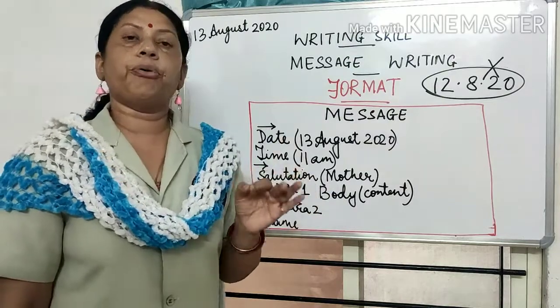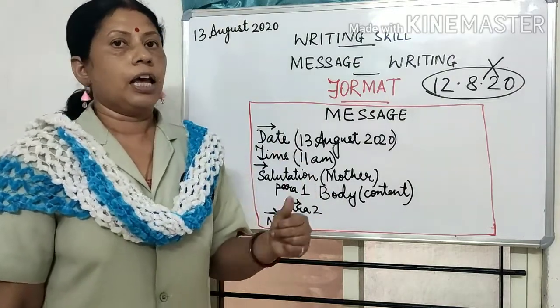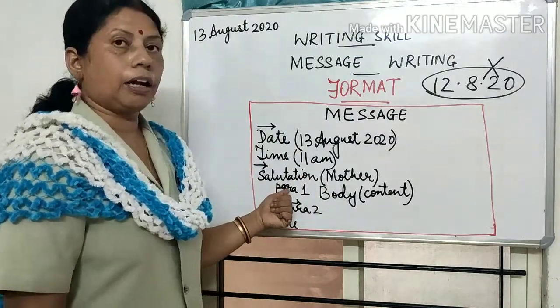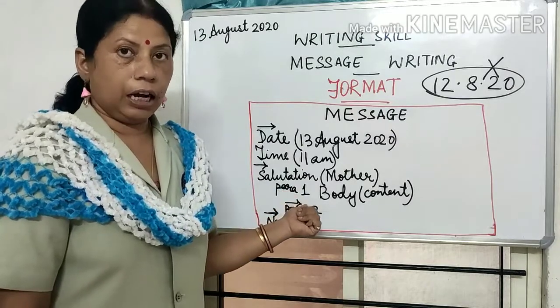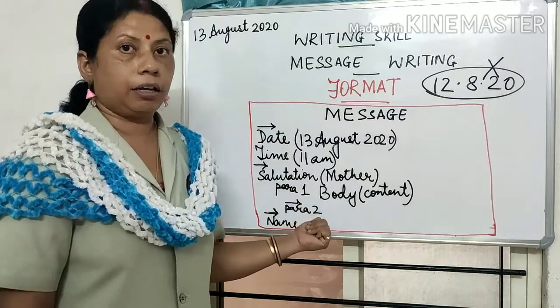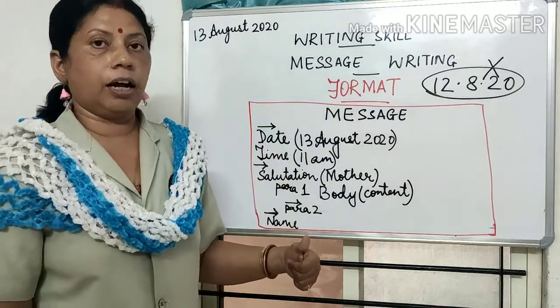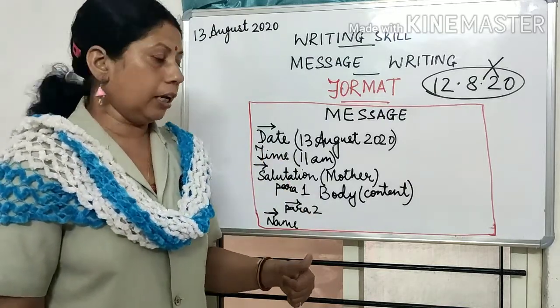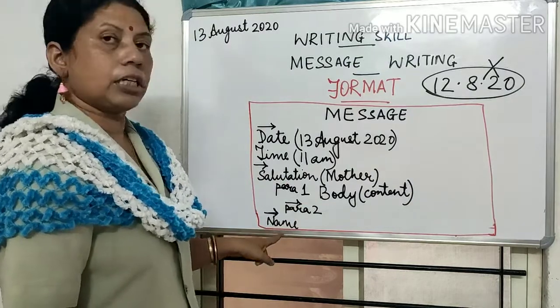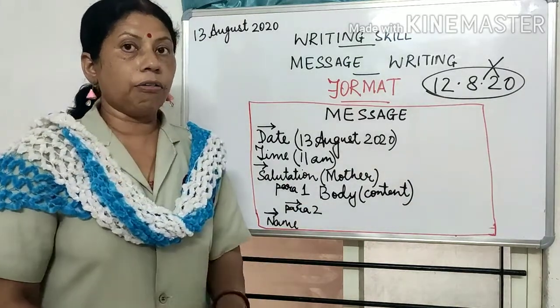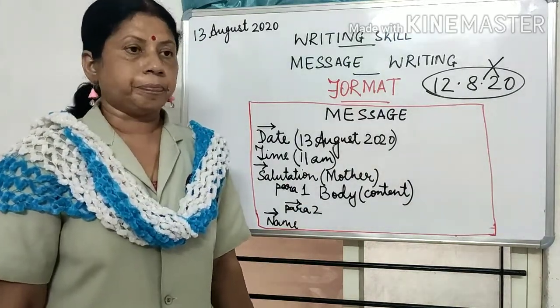If I want to make it in 2 paragraphs, then after writing paragraph 1, I will leave a line, then I will write paragraph 2. Then after finishing both the paragraphs, I will again leave a line, then I will write name. Now without the surname, right?